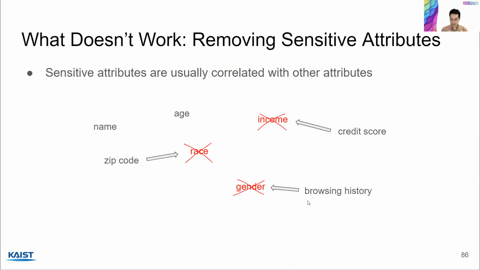Finally, this is an interesting example. A browsing history could be used to infer gender. Because some sites are very popular among women, some other sites are popular among men. So if you go to that website, it's an indicator of your gender. So this doesn't work. And so I'm going to introduce the approaches that do work.